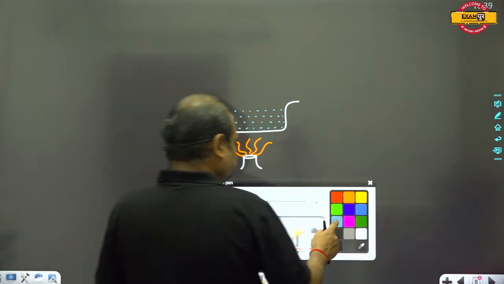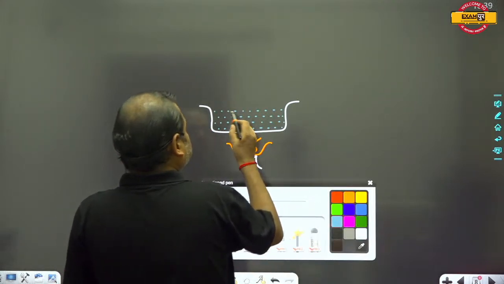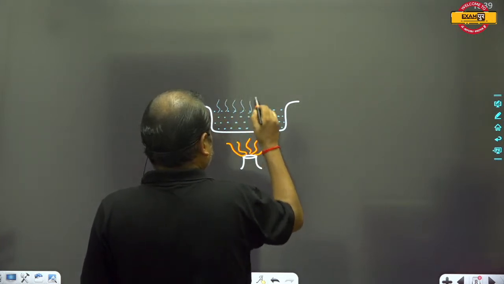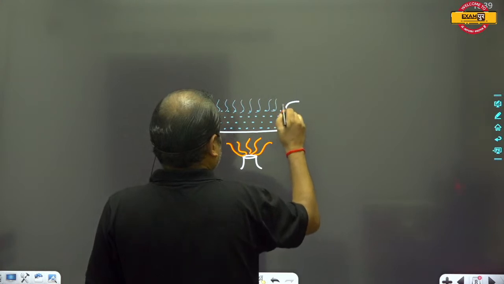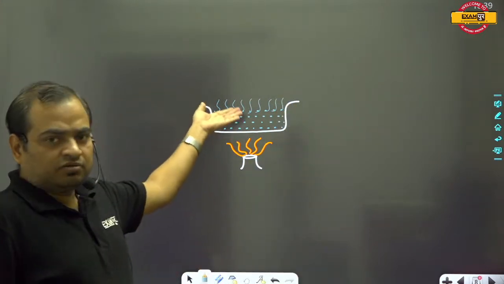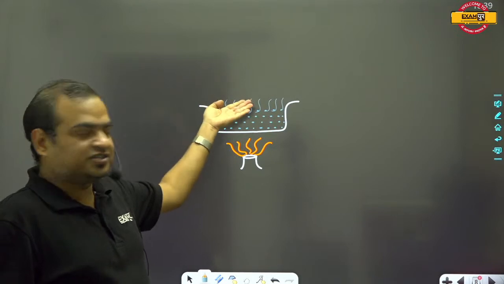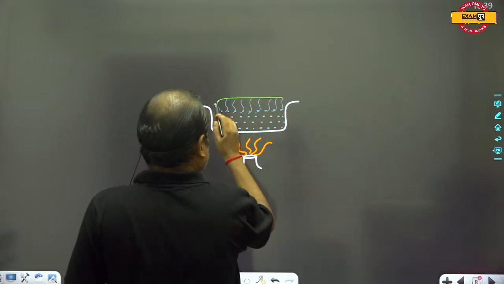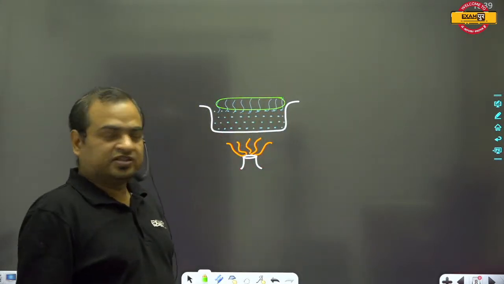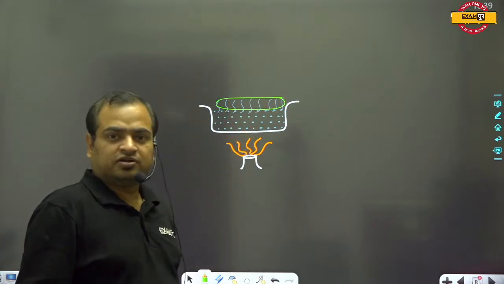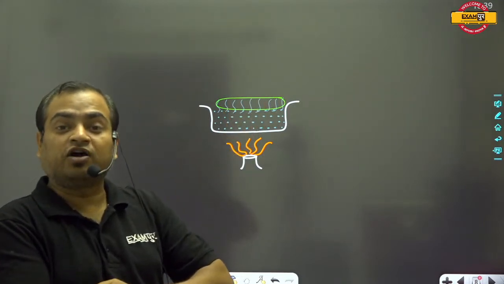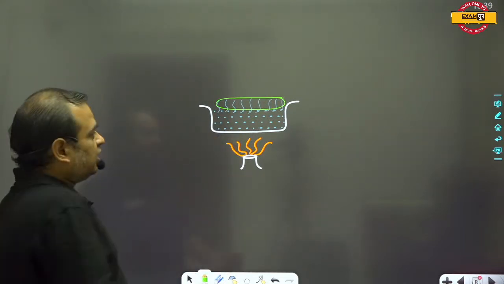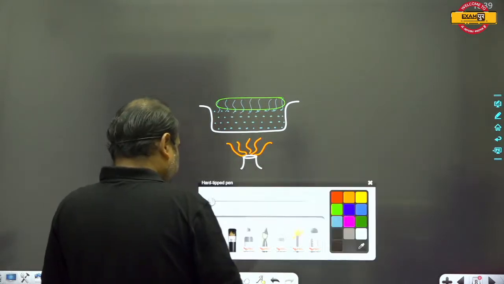After some time we see that water starts evaporating. Water molecules start converting into the gaseous state. So this is the gas now. The upper portion of the water is now a gas, and this gas possesses some pressure.